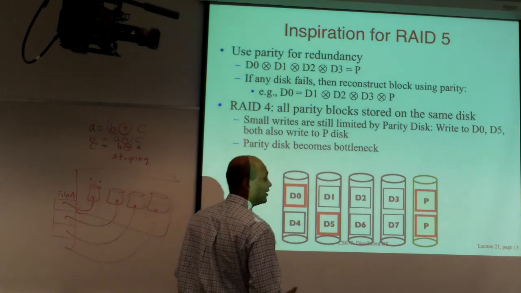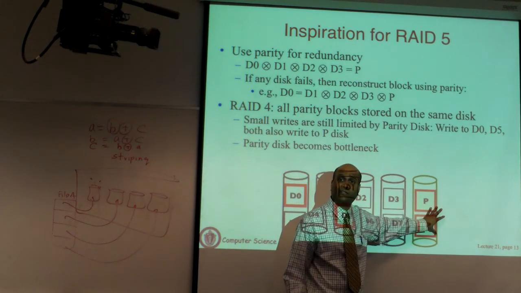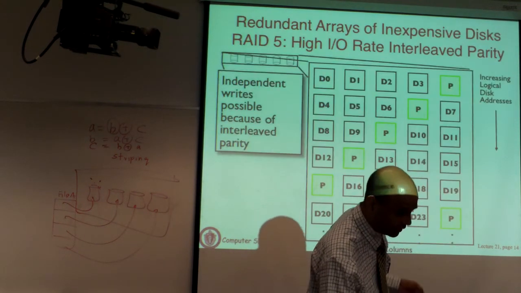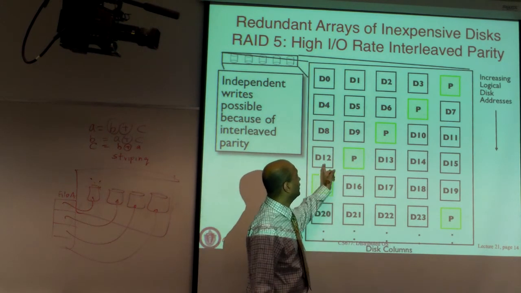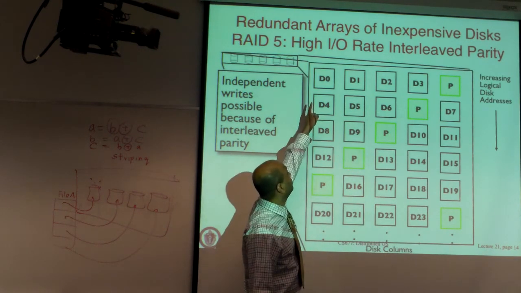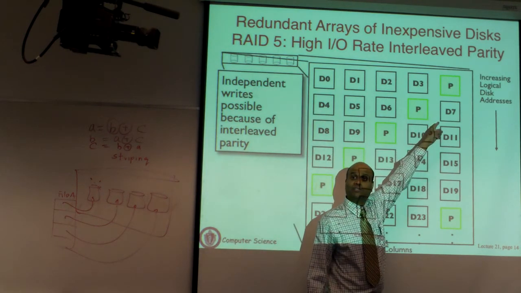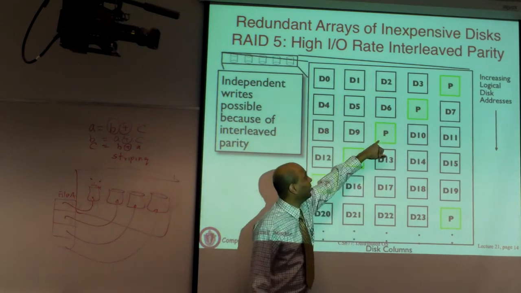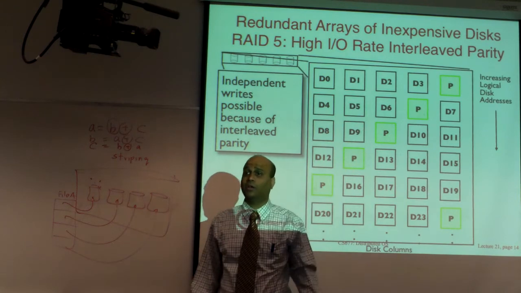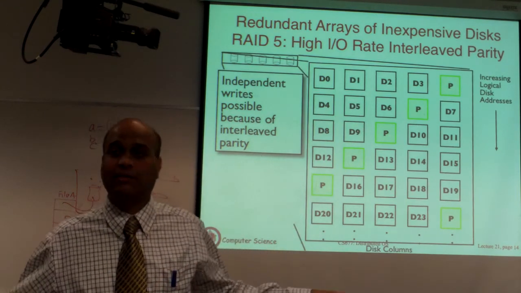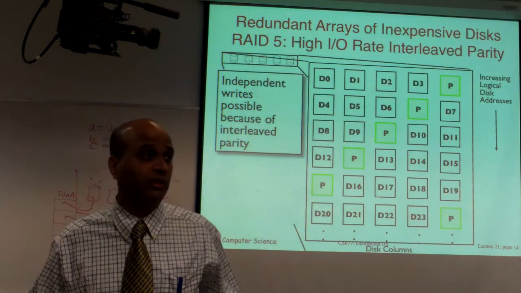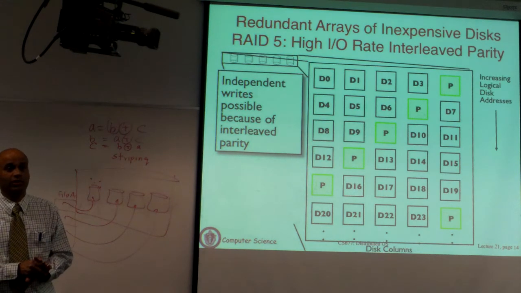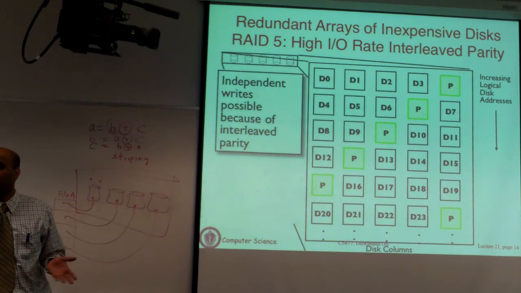So this is RAID 4, which has a dedicated parity disk. What RAID 5 does is distributed parity. There is no real parity disk. As is shown here, the parity blocks are spread across the disks. So for that parity group, D0, D1, D2, D3, the fourth disk holds the parity block. For the next 4 blocks, the parity block is here. For the next 4, the parity block is here. So the parity block is itself distributed. Whenever you write, the parity writes are now spread across all the disks, so the load is actually balanced. That is basically what RAID 5 does. Same as RAID 4, but no dedicated parity. Parity is also spread out.